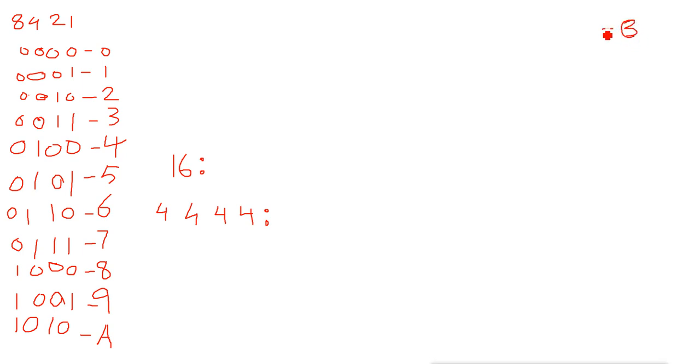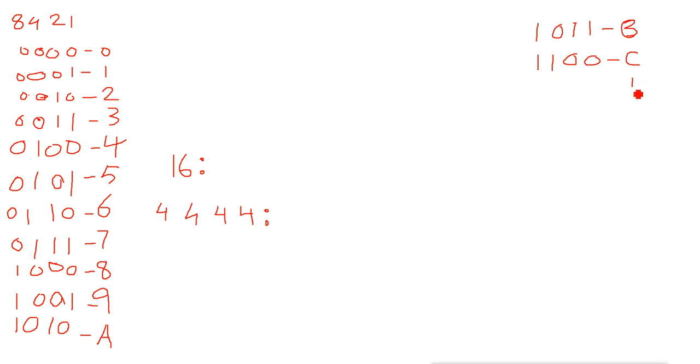Now B means 11, and for 11 which bits will get on? The first bit will get on, the second bit will get on, the third will remain off and the fourth will get on. So 8 plus 2 plus 1 gives you 11. Now after B you will see C. We can assume C is 12. For 12, the first bit will be 0, the second bit will remain 0, the third bit will get on and the fourth bit will get on. 8 plus 4 is equal to 12.